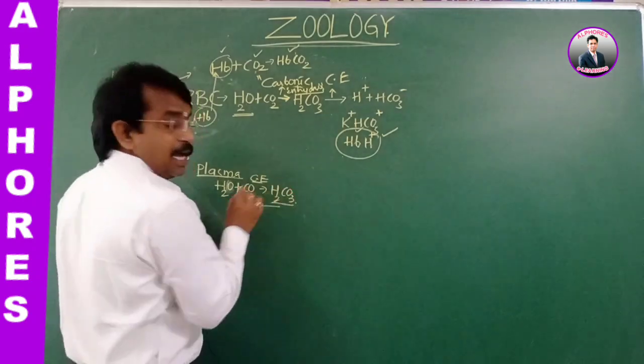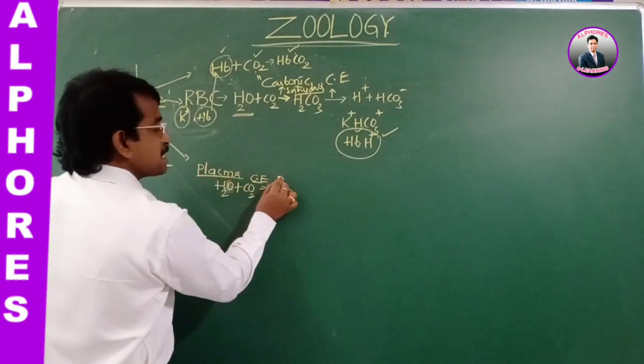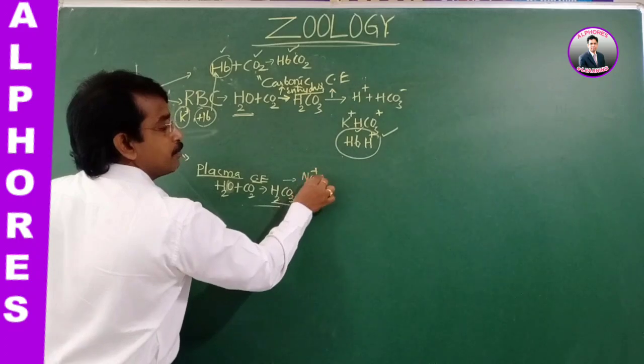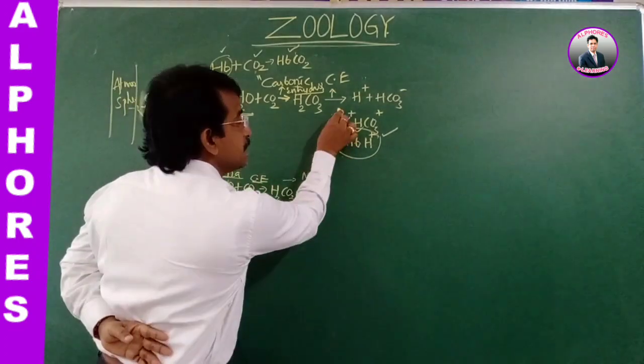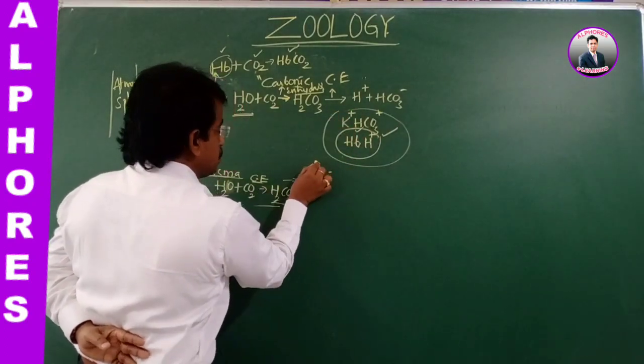Now, in RBC, the potassium bicarbonate and acidic hemoglobin are there. In plasma, generally its composition is with sodium chloride. So here the point to see is, this is the RBC and this is the plasma.